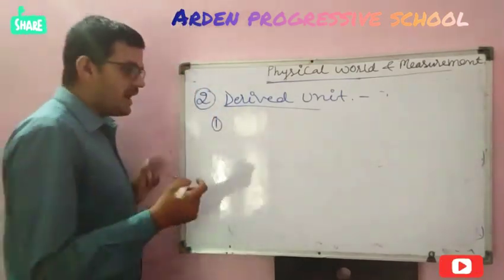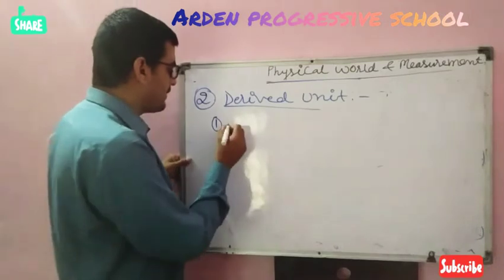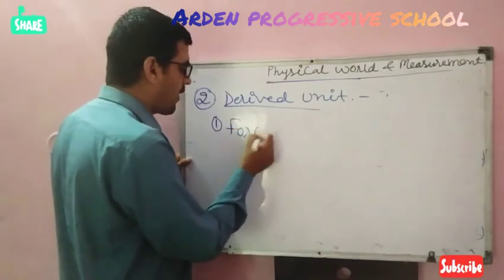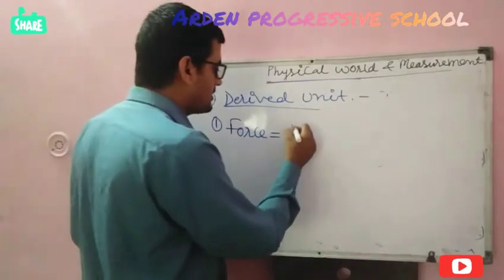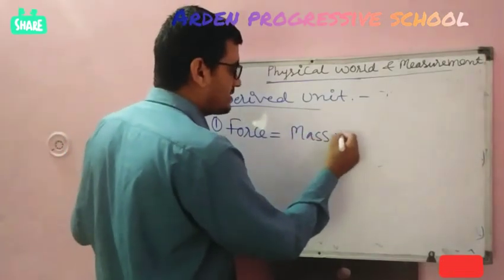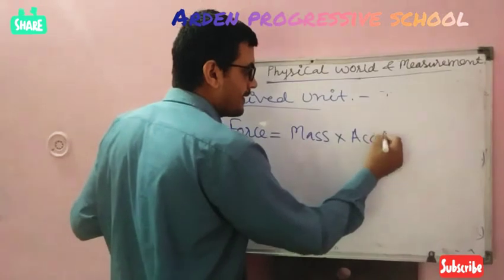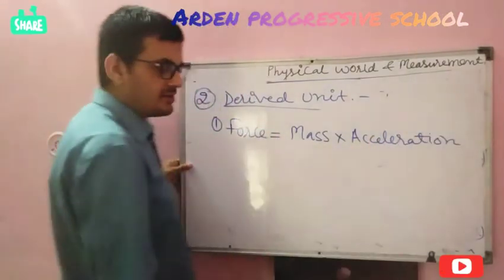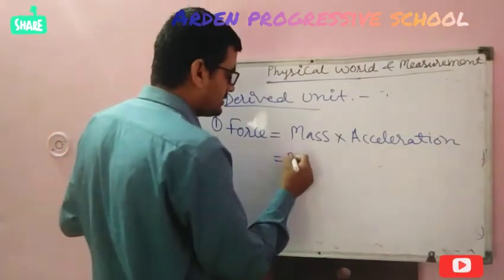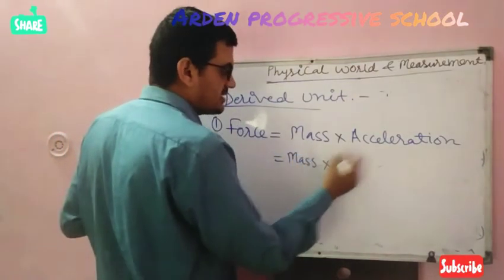Getting it? I am taking a very simple example, that is force. What is the formula of force? Mass into acceleration. What is acceleration?